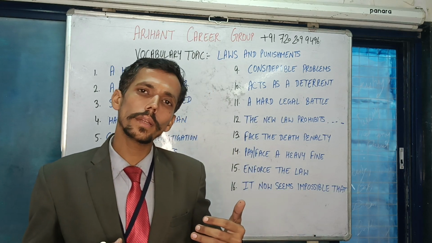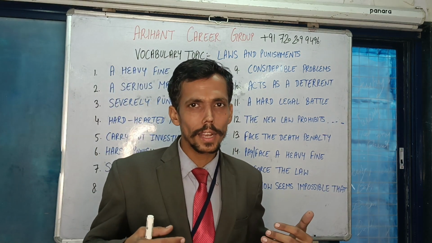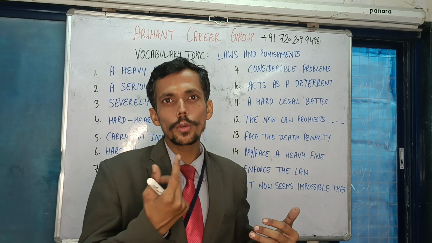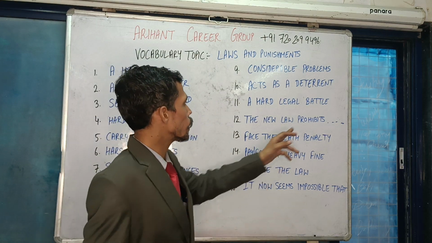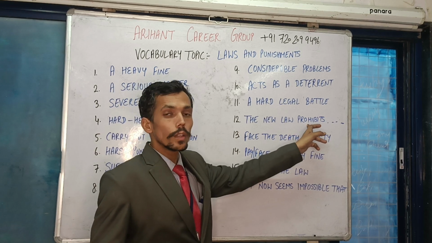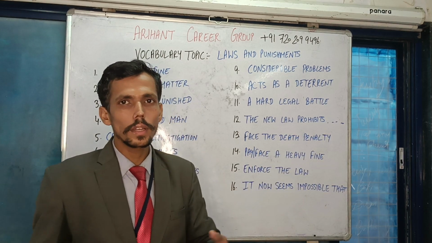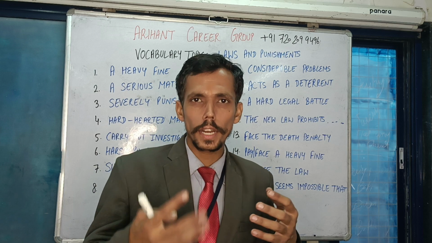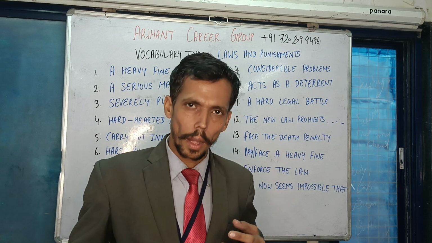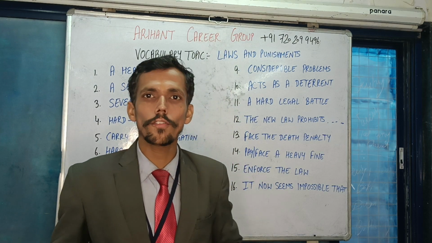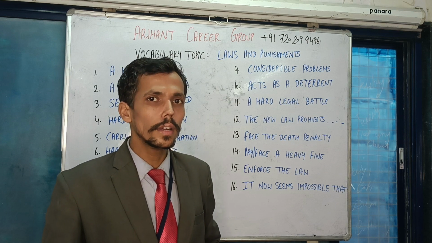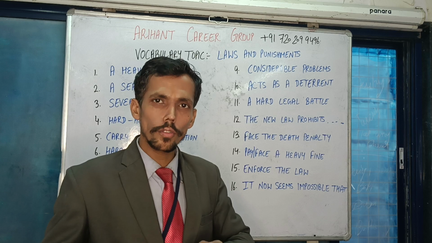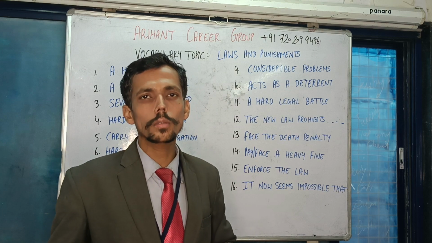Similarly, I can say that the legislature in our country enacted new laws. They have enacted new laws. So when I say enacting new laws, I can say "the new law prohibits." That means this new law is acting as a deterrent to prevent a particular crime. This was based on a particular philosophy. Or it covers a specific domain or area so that we can have control or handle the situations very well.